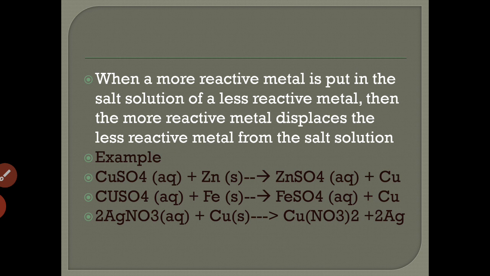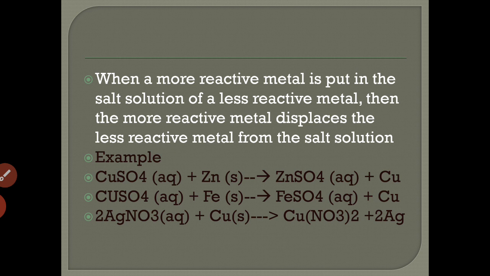Another reaction we can see is copper sulfate reacting with iron. Here, when a strip of iron metal is placed in copper sulfate solution, the blue color of the copper sulfate solution fades gradually and red-brown copper metal is formed. The copper metal deposited during the reaction forms a red-brown layer on the iron strip, as we have seen. You can see that picture in your book. So in this reaction, the iron is displacing copper from the copper sulfate solution.